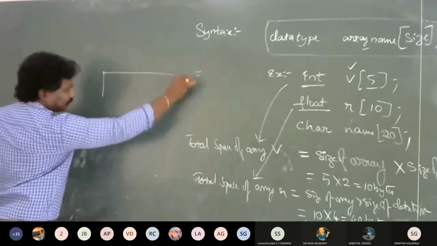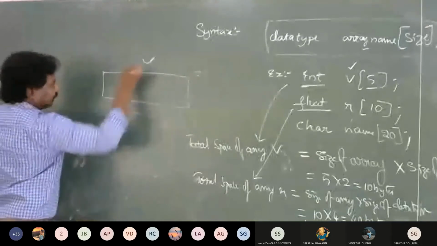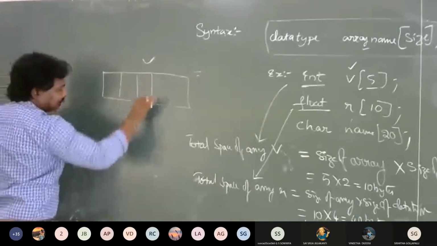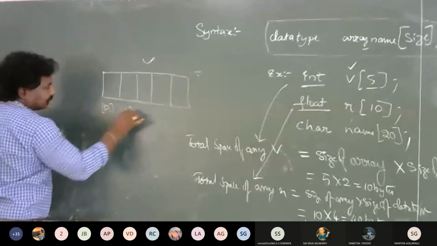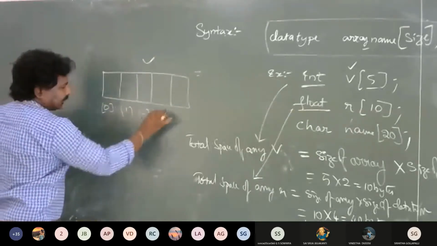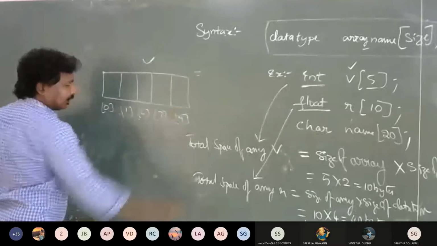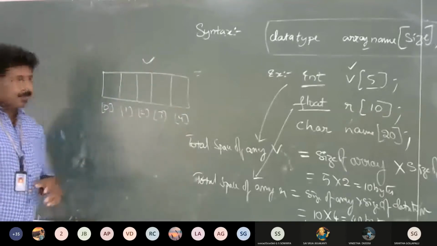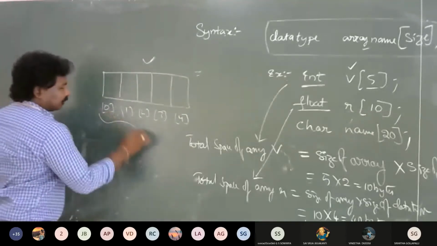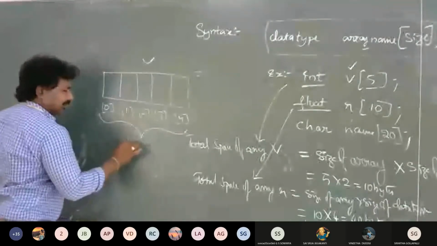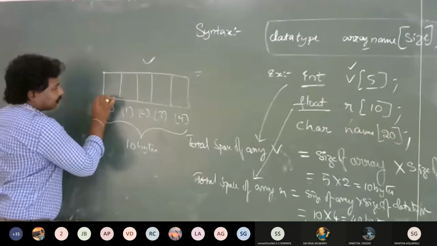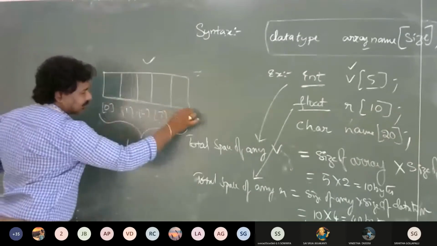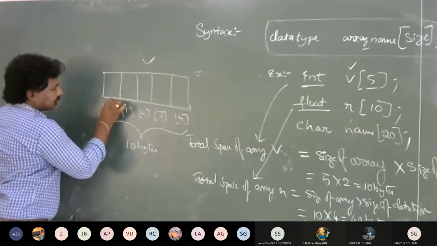This is how you can draw it. This is v, with 5 elements with index values 0, 1, 2, 3 and 4. The total is 10 bytes, where each element size is 2 bytes.